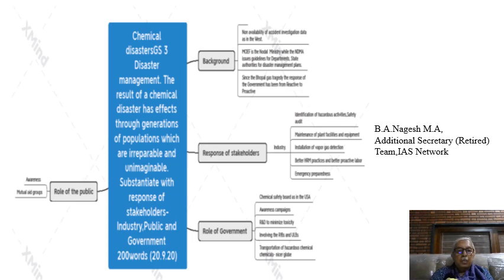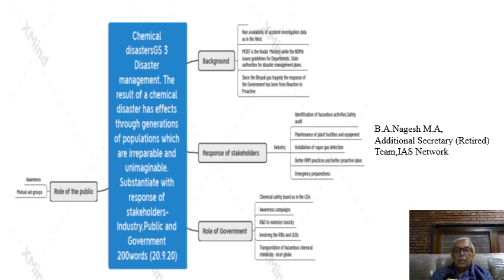The question says the result of a chemical disaster has effects through generations which are irreparable and unimaginable. The examiner wants to know how the stakeholders should react in such a situation. The three stakeholders being the industry, the government, and the public. So, with a brief introduction, you go straight away to the response of the stakeholders.